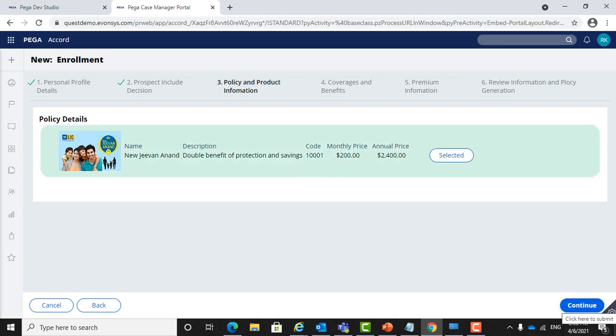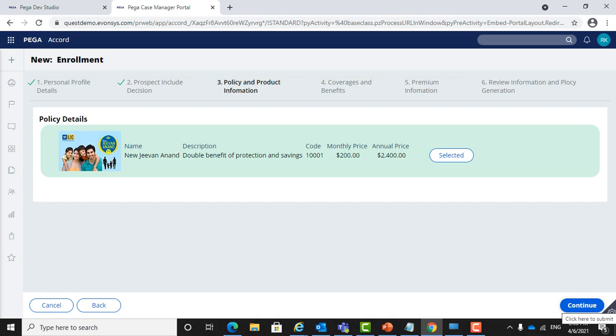Based upon the policy, we pull out the coverages and benefits related to the policy. For this also we have exposed a SOAP service and followed the standards of the Accord data model. Similarly, for pulling out the premium information on the fifth screen, we pass the policy details the user has selected and pull out the premium information by exposing a SOAP service.